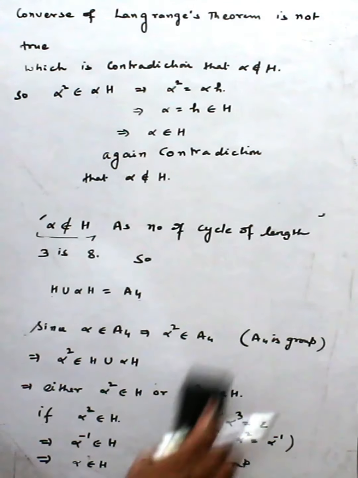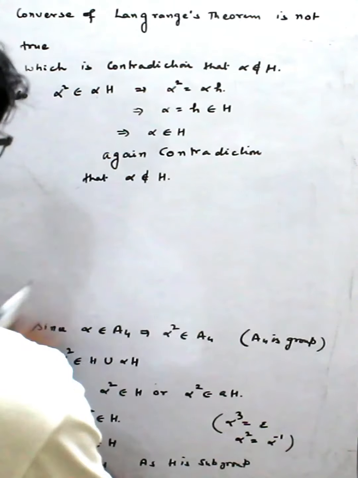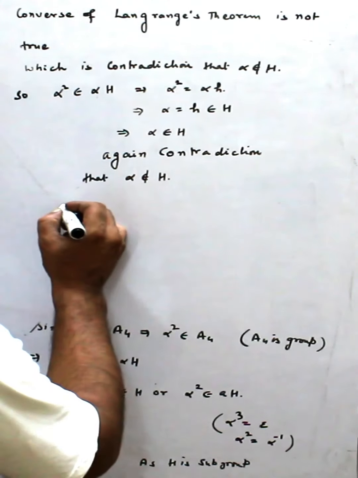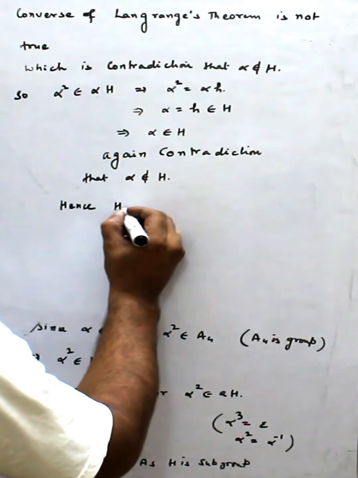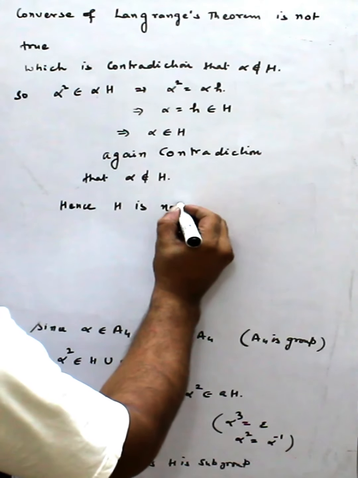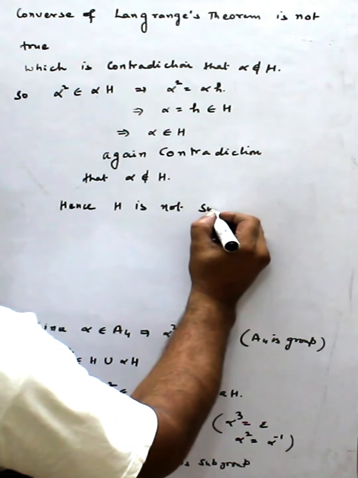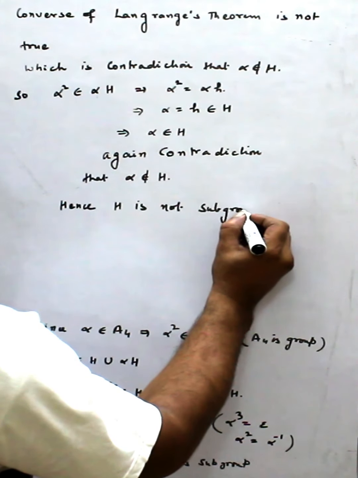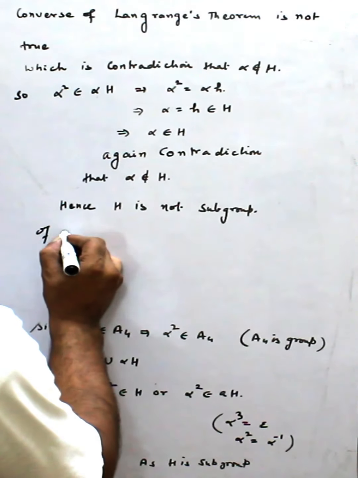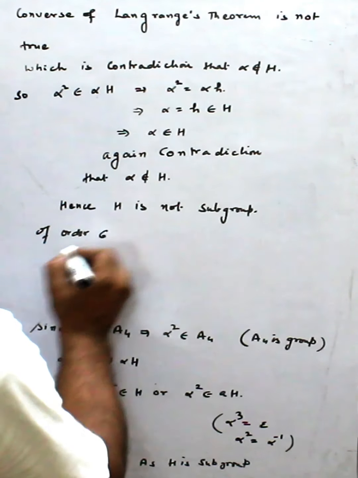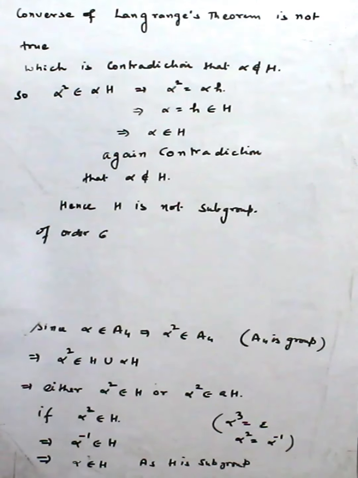Hence H is not a subgroup of order 6. So what we have proved: 6 divides 12, but there is no subgroup of order 6. This is the converse of Lagrange's theorem failing.